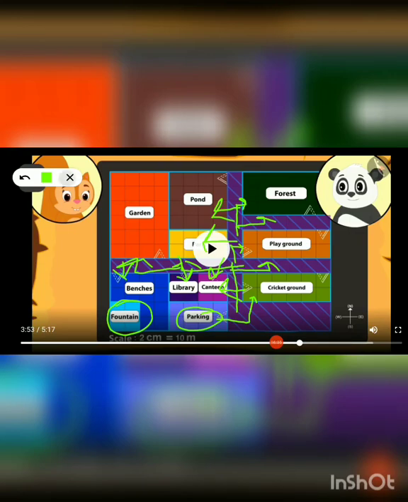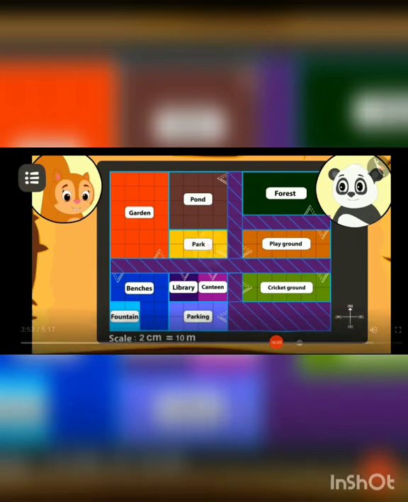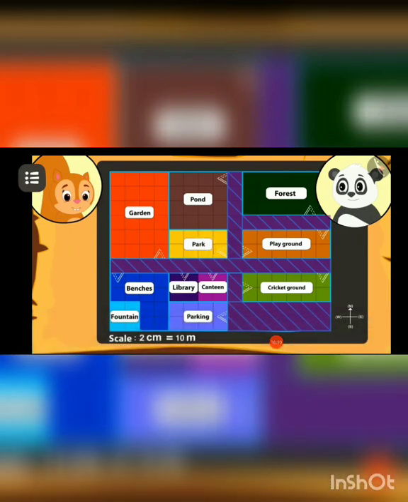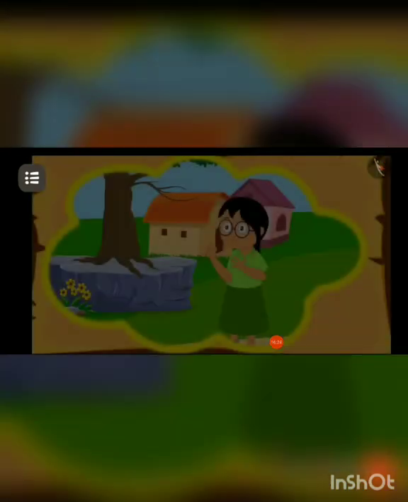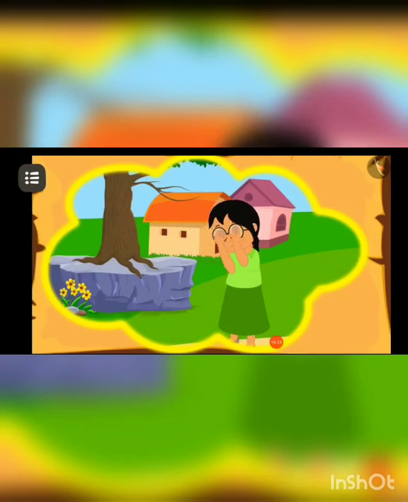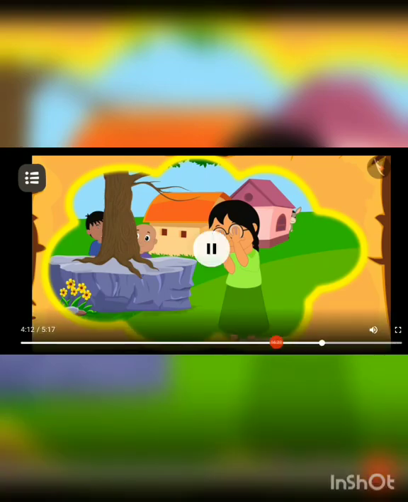Okay, let's see. Beside which there is no road. Can you find that place on the map? That's right. There is no road near the pond. They are saying pond. This is fountain. Okay, no problem. Golu tells Chanda that they played the game of hide and seek too.